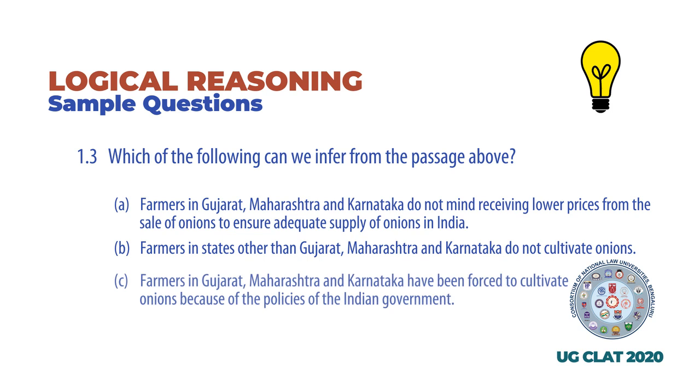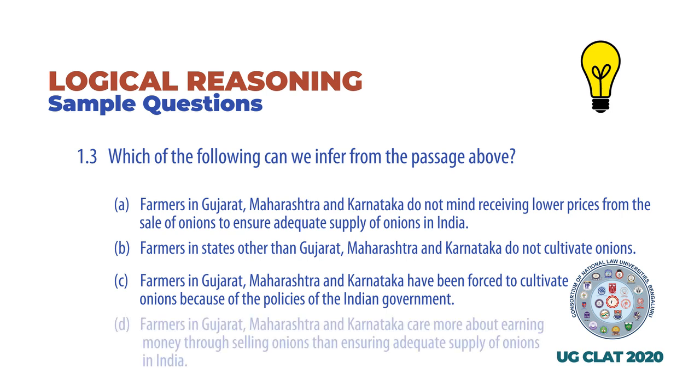C. Farmers in Gujarat, Maharashtra, and Karnataka have been forced to cultivate onions because of the policies of the Indian government. Or D. Farmers in Gujarat, Maharashtra, and Karnataka care more about earning money through selling onions than ensuring adequate supply of onions in India.